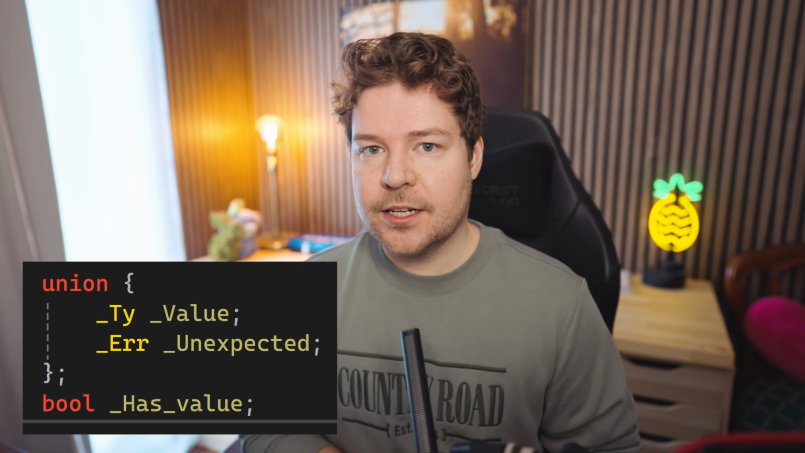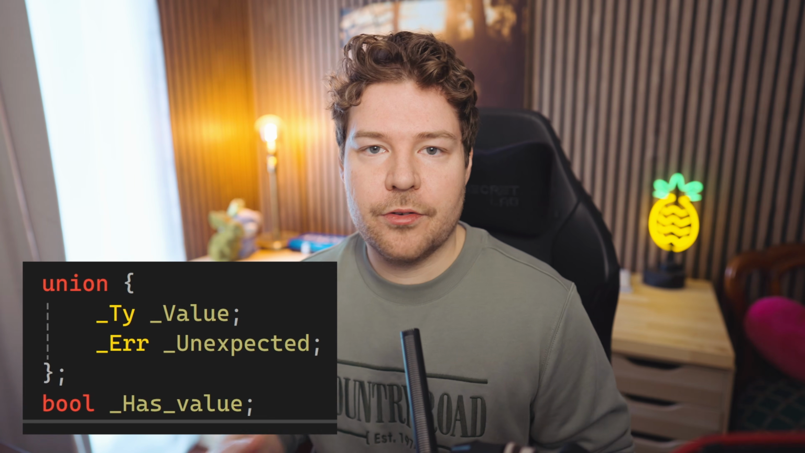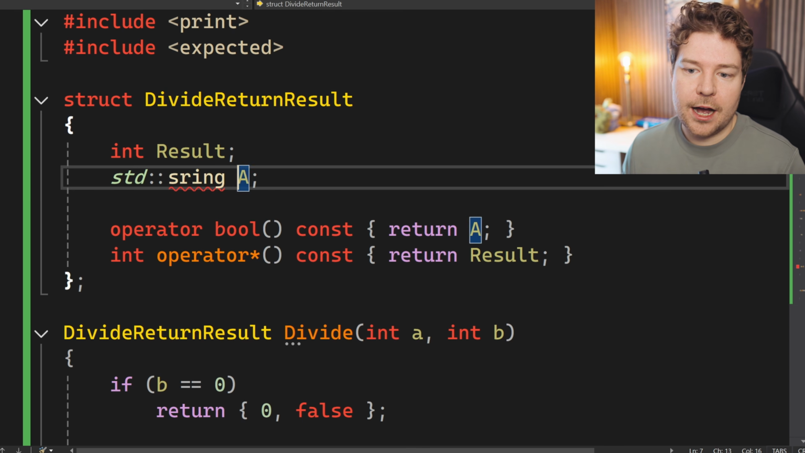The same as if we would have used expected, because remember, expected also stores that additional bool of whether or not we have value. But what if we wanted to store something a little bit more complex, such as a string for our error value?